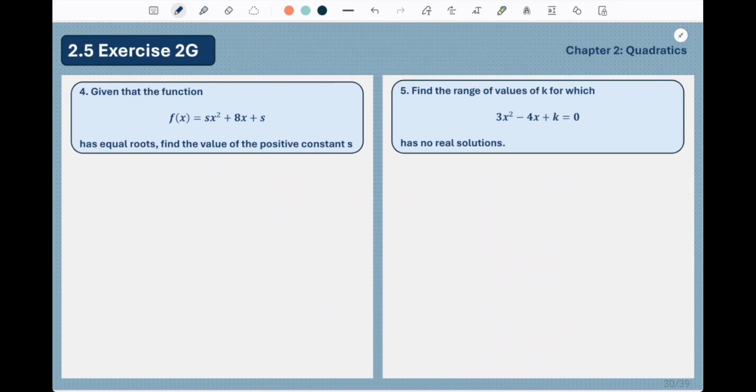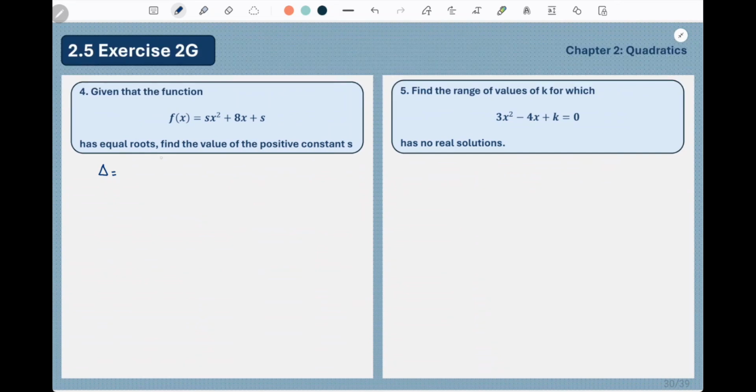Given the function f(x) = sx squared + 8x + s has equal roots, find the value of the positive constant s. So we know that we have equal roots when delta is equal to 0. So let's find what delta is equal to.